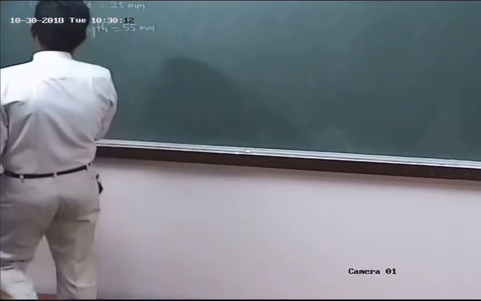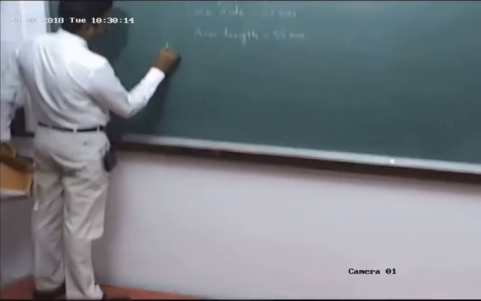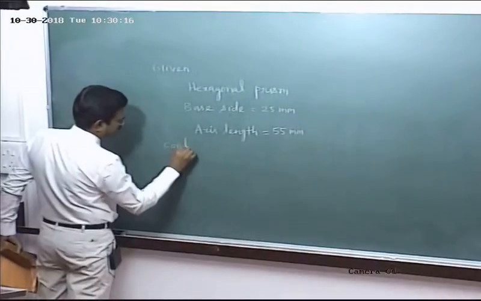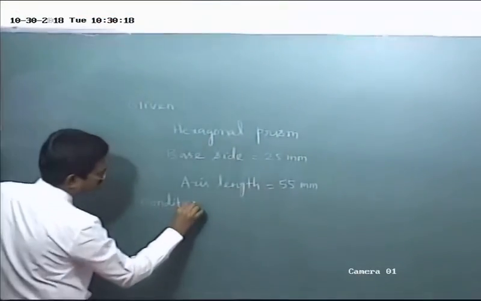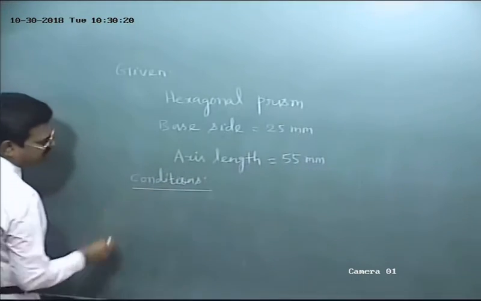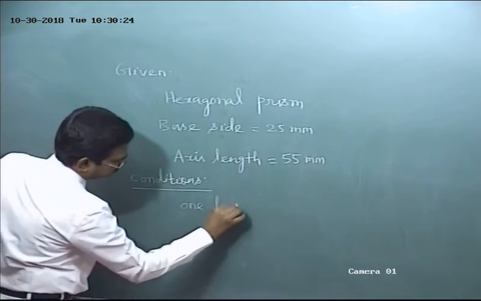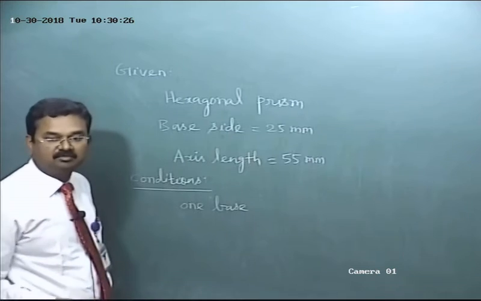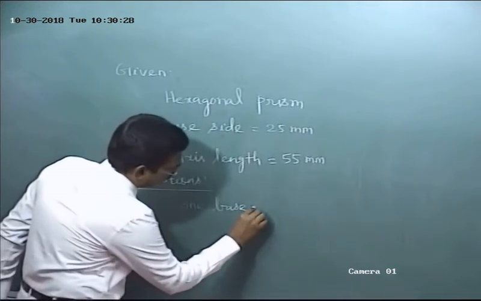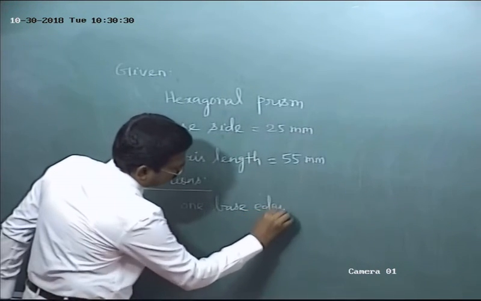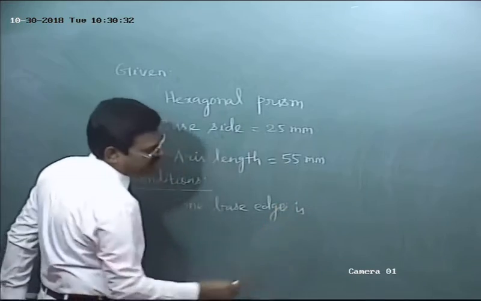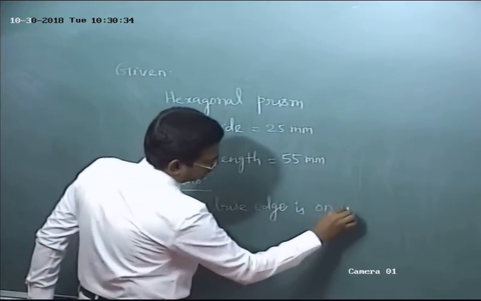So conditions. What are the conditions? One base edge or side, both are same. One base edge is on HP, isn't it?